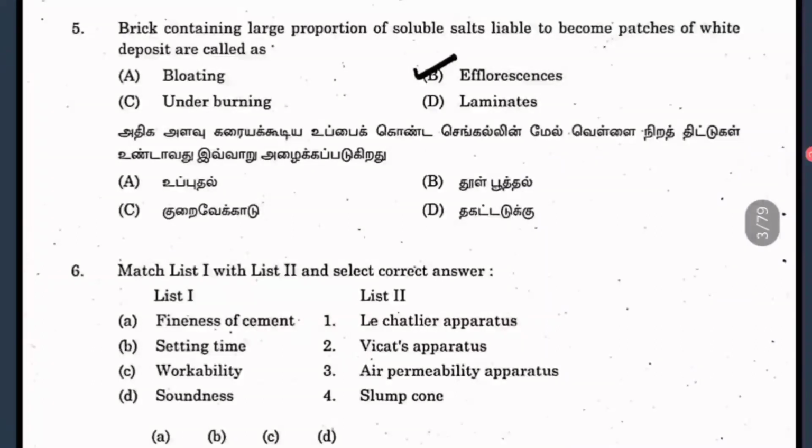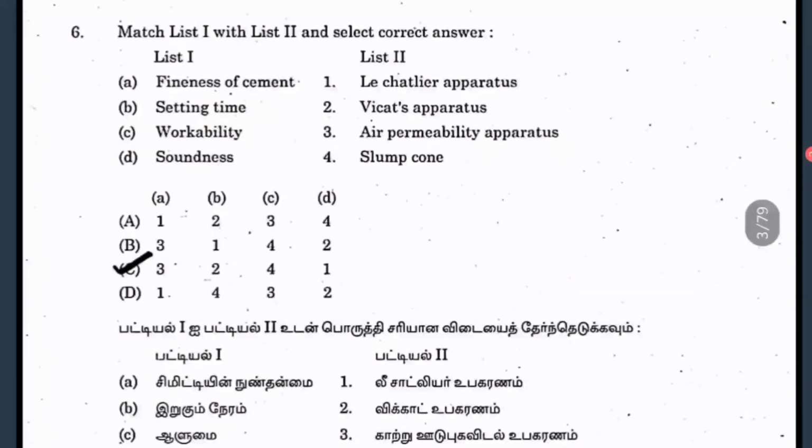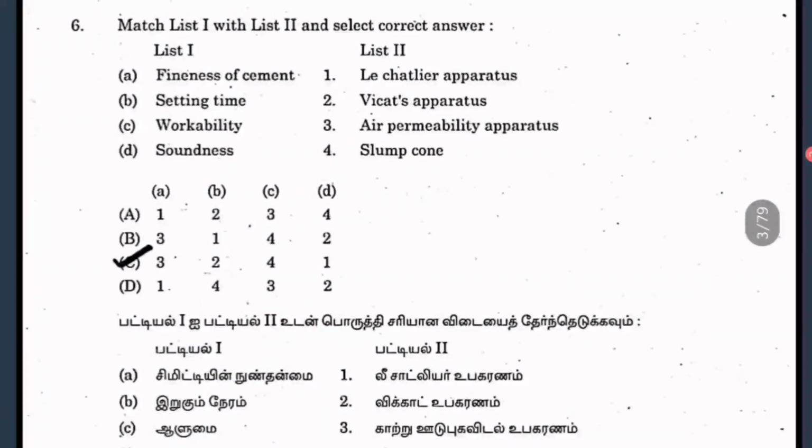And question number 6, we have to match the list 1 with list 2. So they have given the fineness of cement and what we want to find in the list 1 and the apparatus or the method used to find those things in the list 2. So if you see here, option C is the right answer. So fineness of cement, it is done by air permeability apparatus.